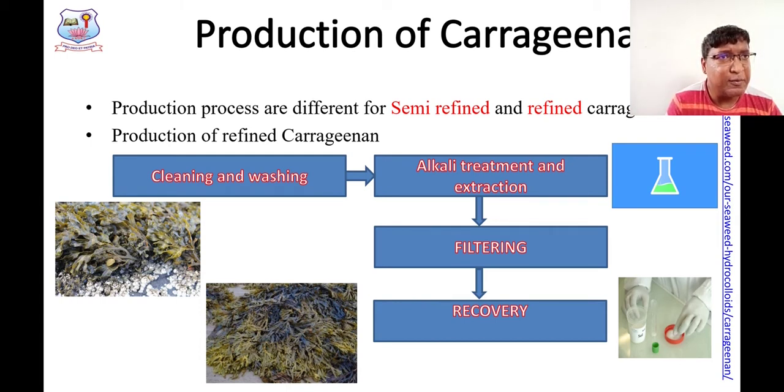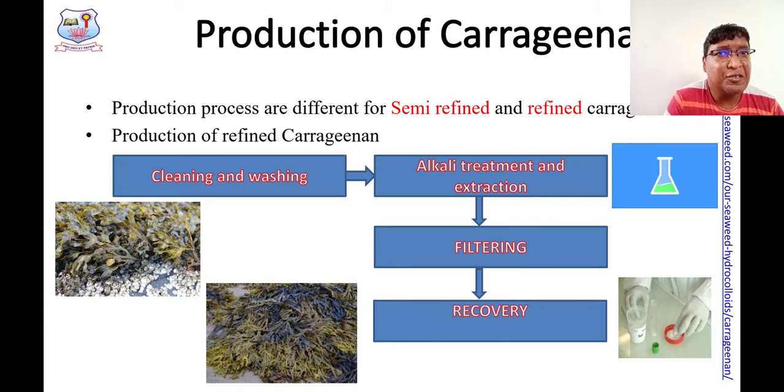This variety is based upon the number and position of sulfated groups. In the market, there are two different varieties of carrageenan available: semi-refined carrageenan and refined carrageenan. These are the two principal products or forms of carrageenan available in the market.